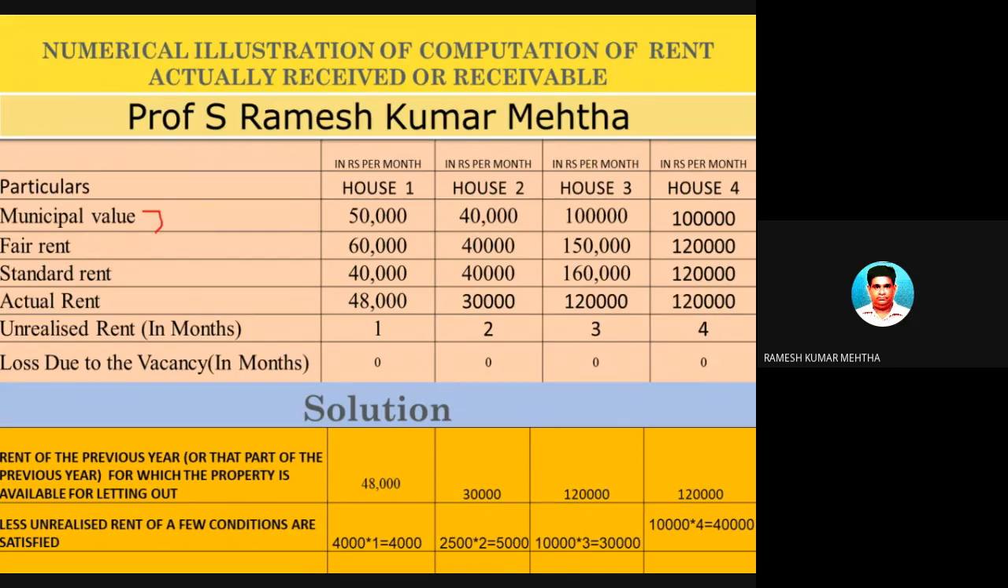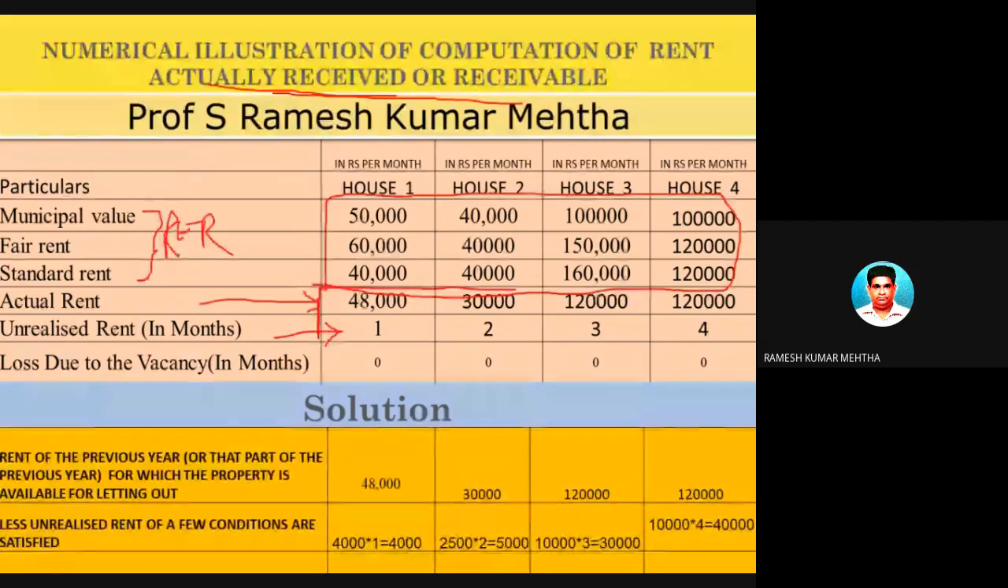Please remember, this data is used for finding out reasonable expected rent. But what is our problem? This problem is required to find out the rent received or receivable. So I don't want this data. This data is not required for me to find out the actual rent received or receivable. But what I require is this and this. So concentrate on these columns only, or this row only.